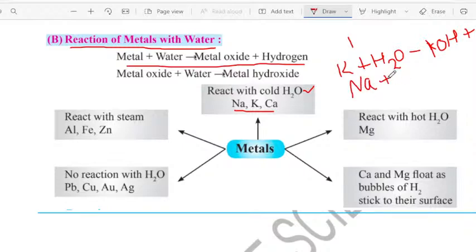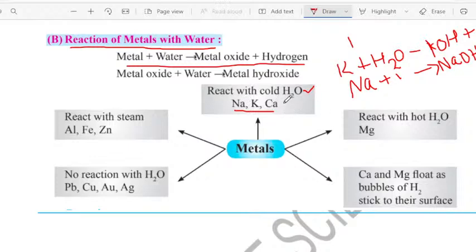Similarly, sodium. Sodium, when it is reacting with the water, same thing, children, you will get sodium hydroxide, that is NaOH, and respective hydrogen gas is also released. Very importantly, you want to understand, children, they show easy reaction with the cold water itself. Very important.